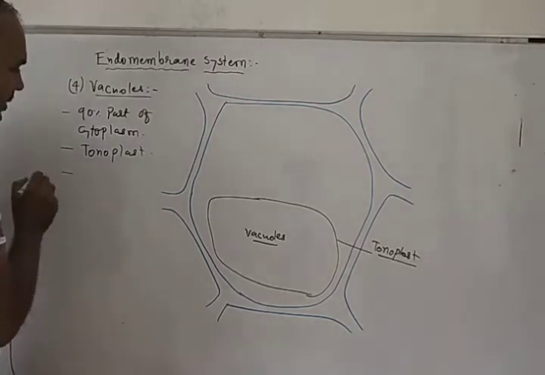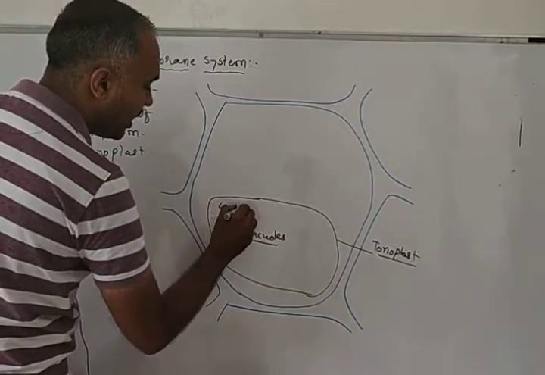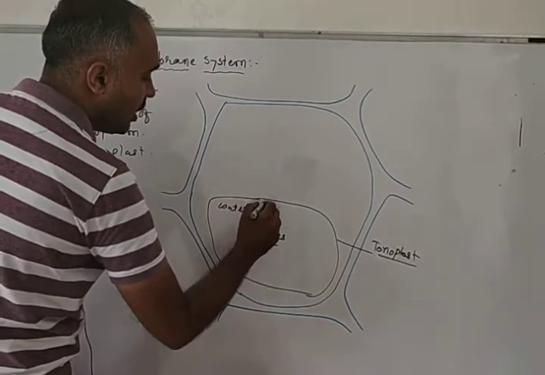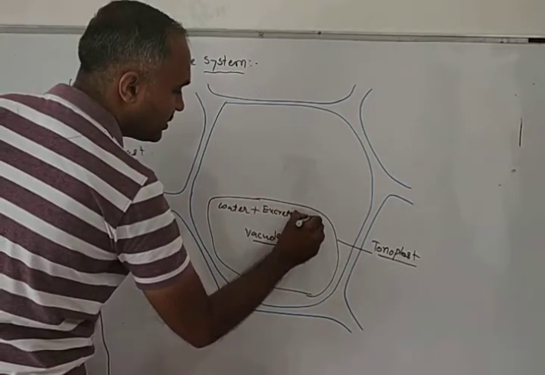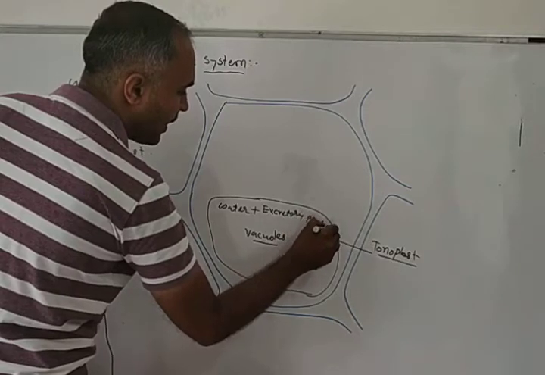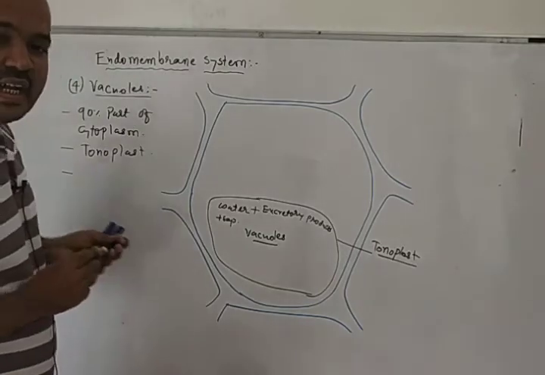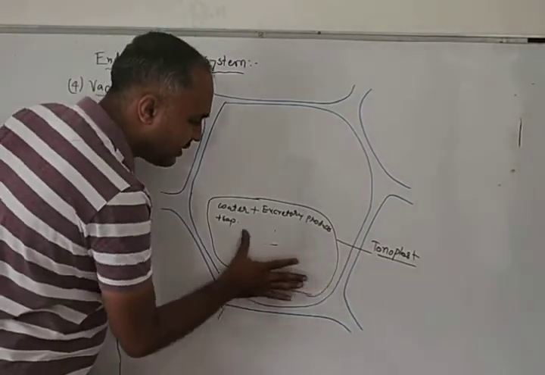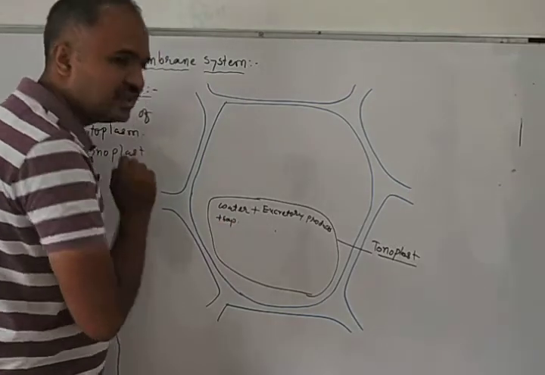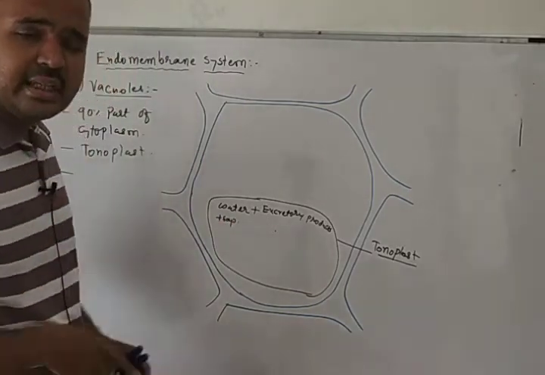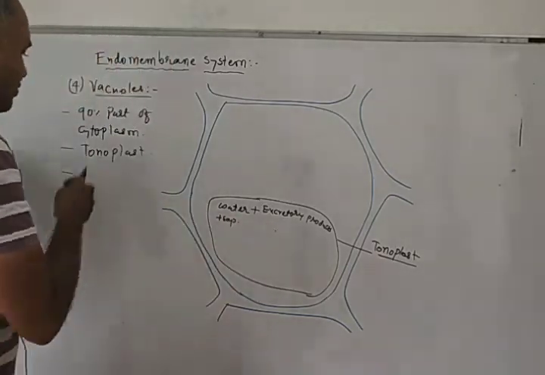The third thing regarding vacuole is that these vacuoles have water inside. They have excretory products, and they have sap inside. So three things are present inside vacuoles: water, excretory products, and sap. We will write about that.